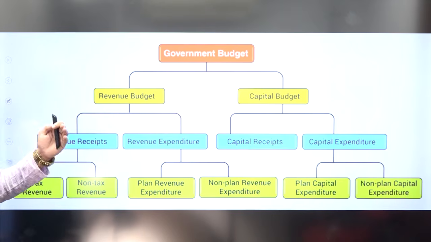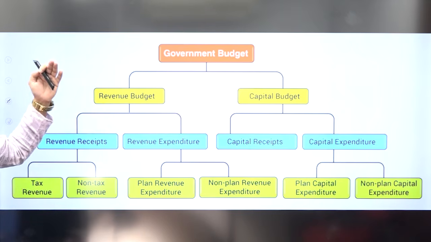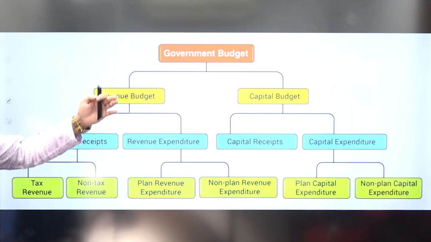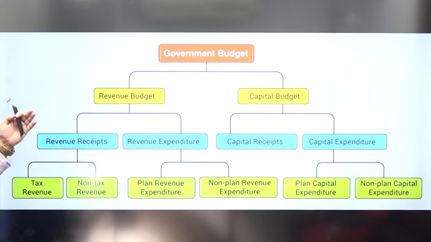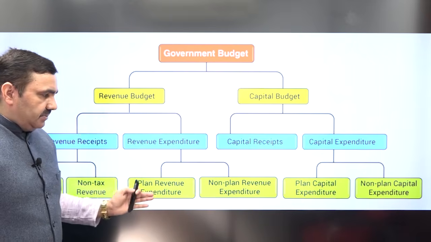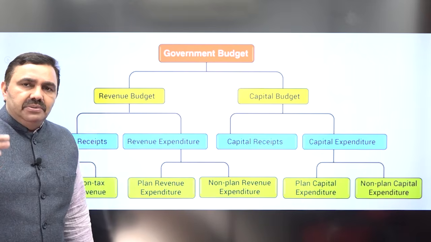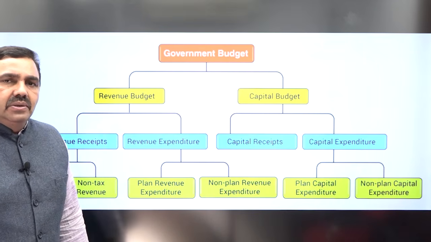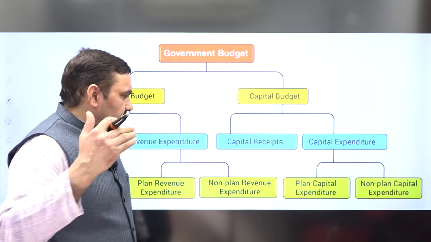So this chart is very, very important. You must note it down. Government budget has two kinds of receipts, revenue and the capital side. Revenue receipts have tax and non-tax revenue. Then expenditure is there in the budget. Plan expenditure, non-plan expenditure. Plan expenditure means creation of new assets, new kinds of provisions for new facilities.